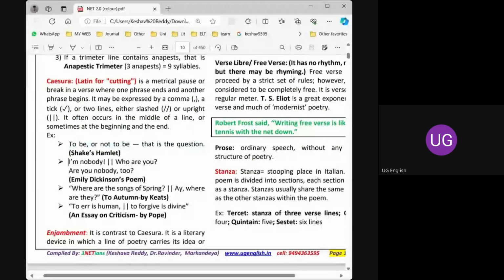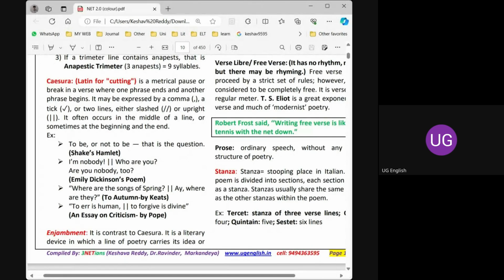And if you go to the next example, I am nobody. This is by Emily Dickinson, and the first one is by Shakespeare's Hamlet. I am nobody, who are you? That is one line in a poem, and the next line, are you nobody too? The first line is independent. It is giving full meaning. In the second line also, it is giving full meaning. That means the meaning is not carried forward from one line to the other line. This is called Caesura.